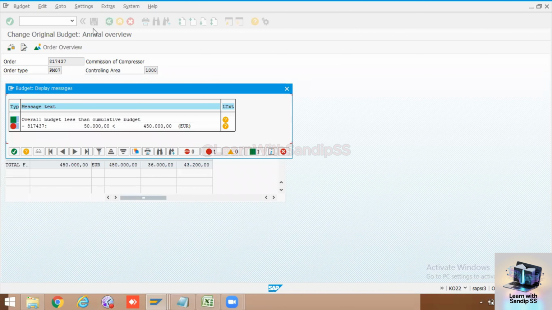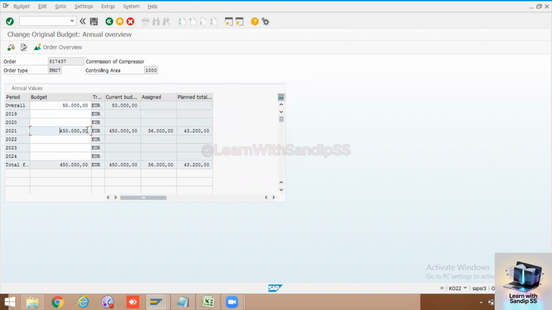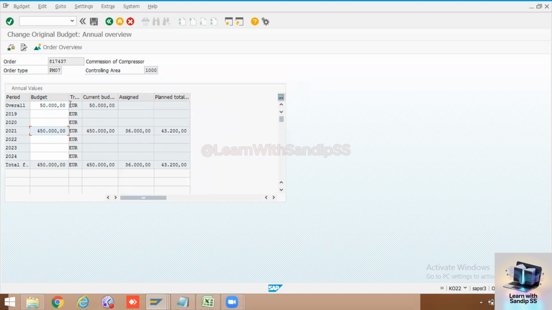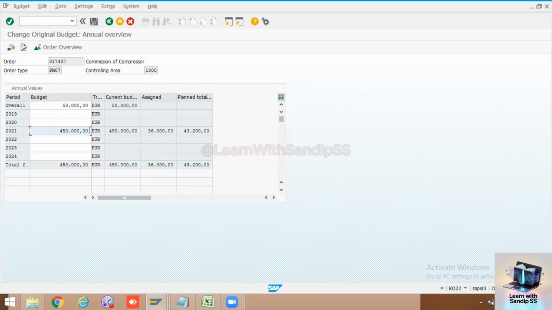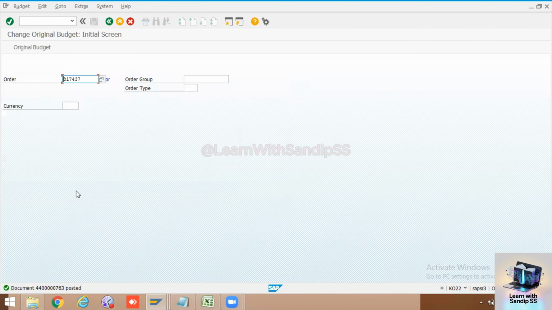I will try to save. Okay, overall budget less than committed. Again, it's asking overall budget less than committed. So let me change it to the same, $50,000. Enter. I will save. Okay, the system has allowed me to update the budget.